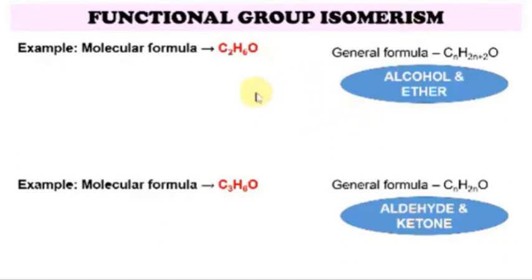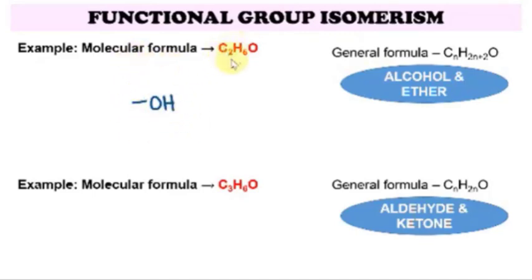Let's have a look at this example. The first one is C2H6O. From the general formula CnH2n+2O, we know that it can be an alcohol or an ether. Let's draw our alcohol first. The alcohol must contain the OH group, the hydroxyl group.